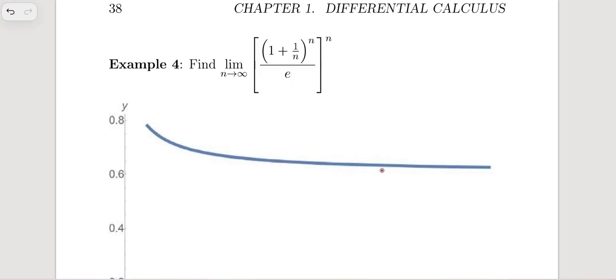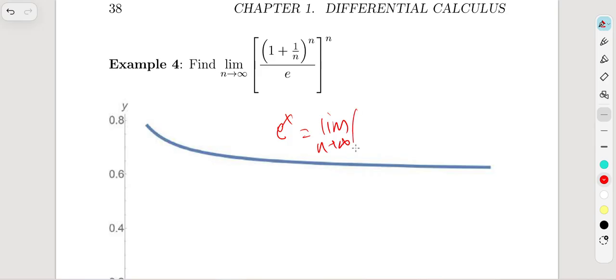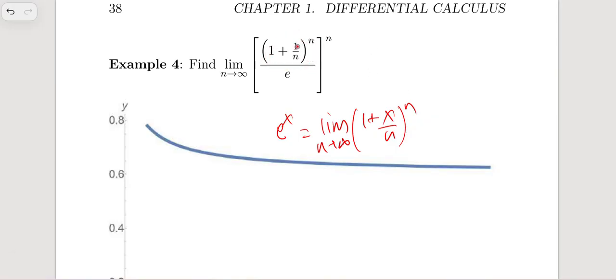Okay, and now we have another limit. After looking at that, as far as you can notice there, we know that the definition of e to the x is the limit as n tends to infinity of (1 plus x over n) to the n, right? So it looks like something of that sort when x is 1. So when n is infinity, it's just e, and it's kind of e over e, so it's 1 over 1 to the n.